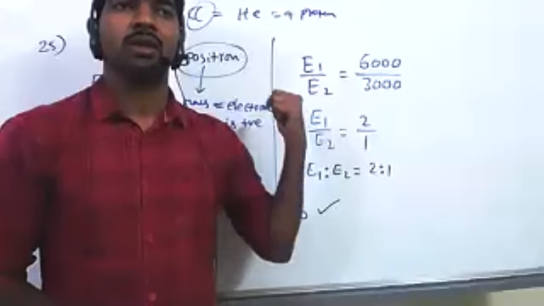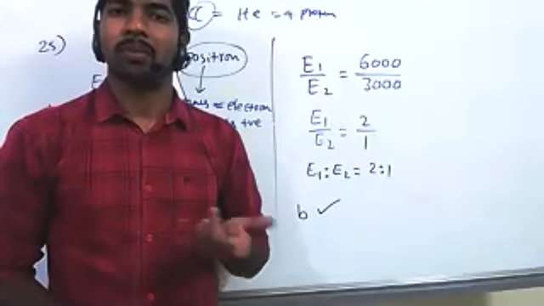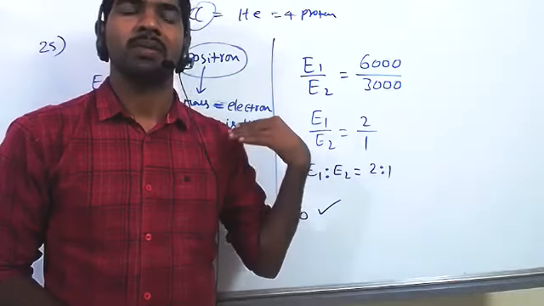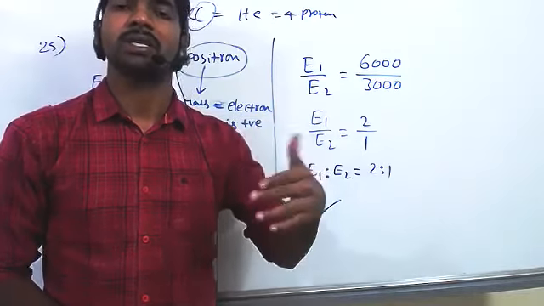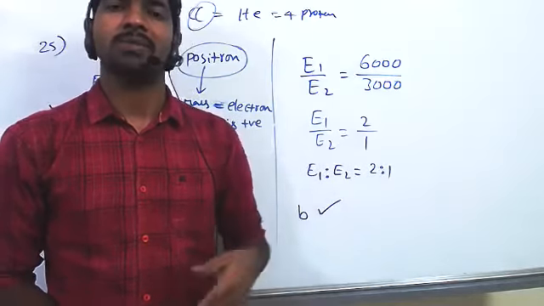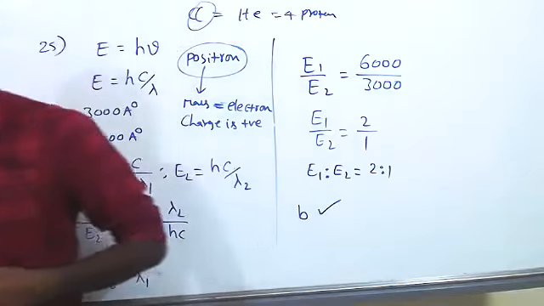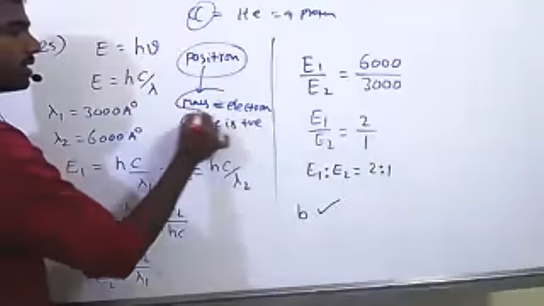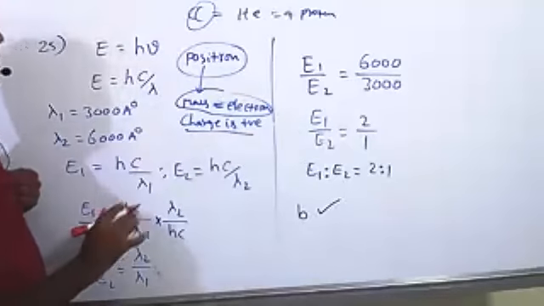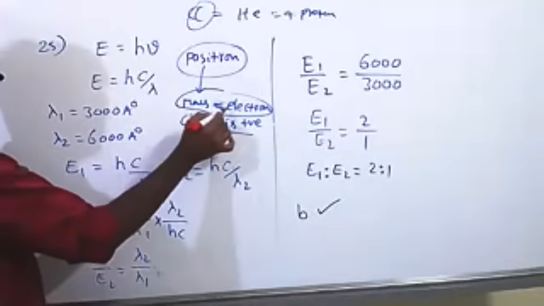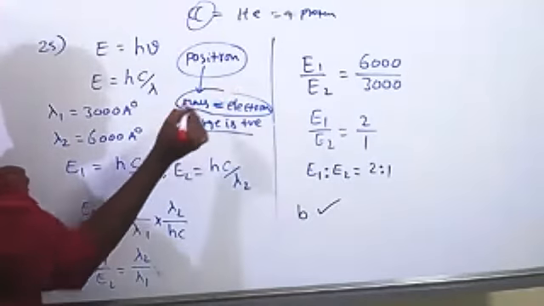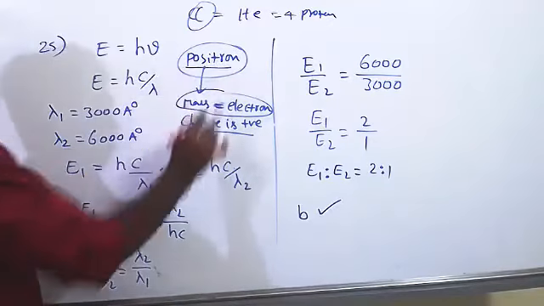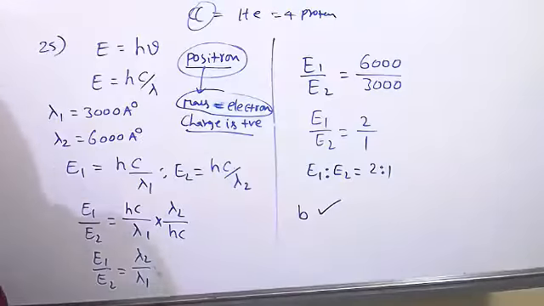These positron, neutrino, antineutrino, mesons all come under subatomic particles. I mean, these particles are not mandated to be present in all atoms. Maybe some atoms contain them, some atoms don't. So positron's mass is equal to electron and its charge is positive. You know electron mass is very, very small, negligible mass. Such a kind of mass is carried by positron. So now what is the answer?